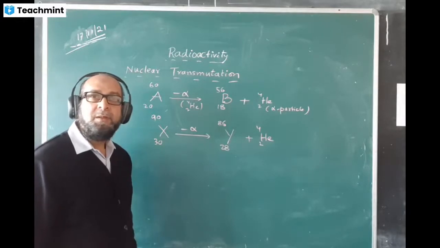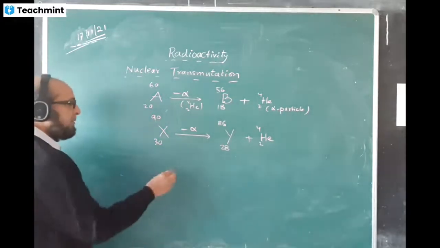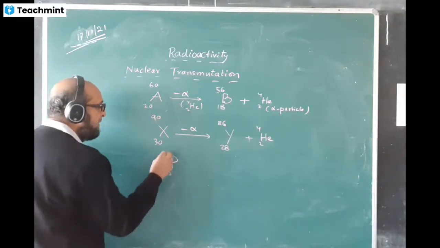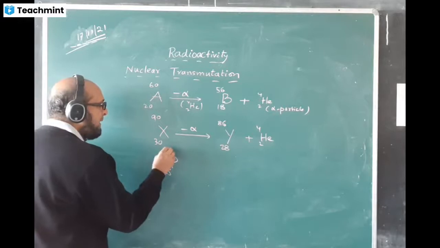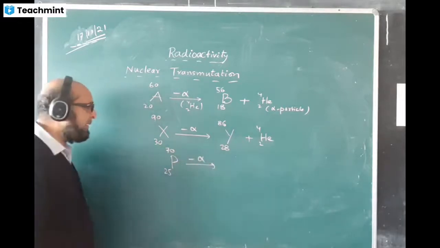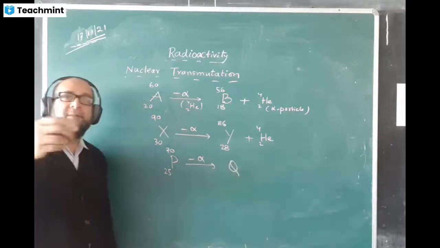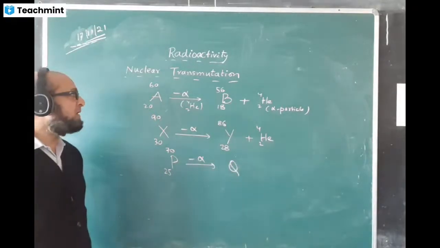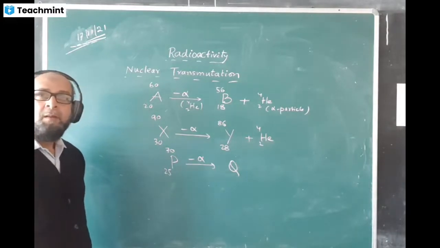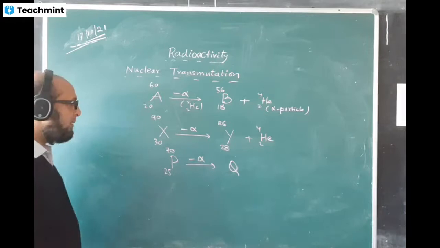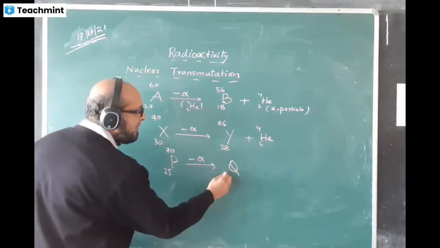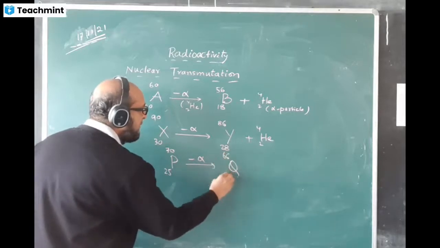Yes, sir. Now, on another occasion, suppose this is P, this is given here 25 and this is given, say, 70 minus alpha. P is changing into Q nucleus. Tell me the answer. What is the answer now? Tell me fast. What answer do you expect? 66 and 23.